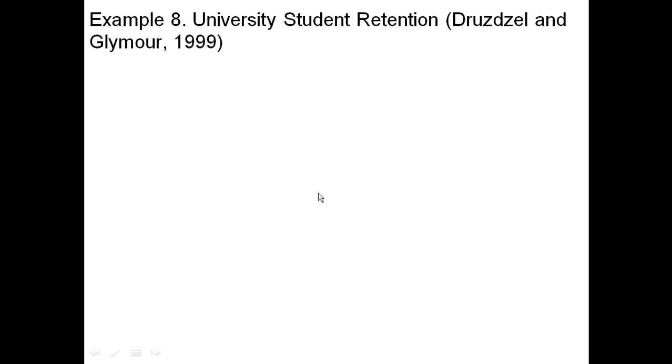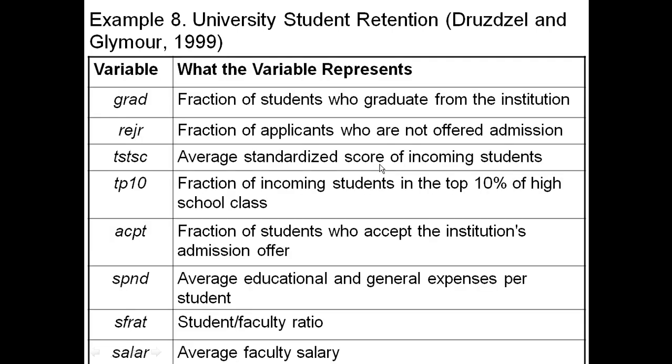Here's an actual example done by the professors at Carnegie Mellon, Glymour, who wrote the book I talked about earlier, one of the three authors of Causation, Prediction, and Search. And they looked at a bunch of data which had to do with the variables that affect student retention. By student retention, graduation rate, I mean the fraction of students who graduate from an institution. It's a goal of every institution to have this number be high. You want the students you bring in to graduate.